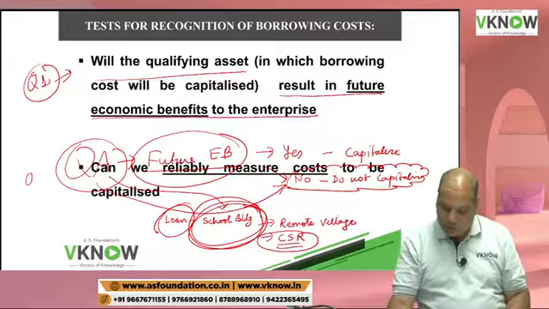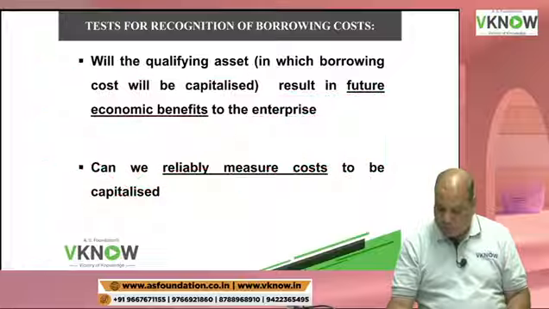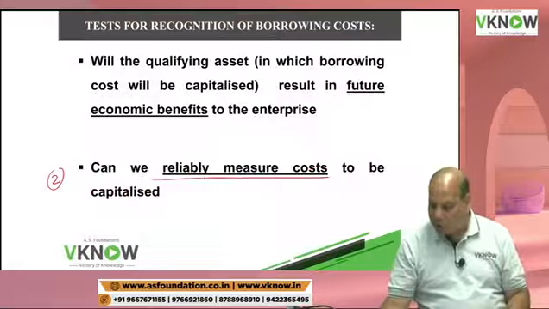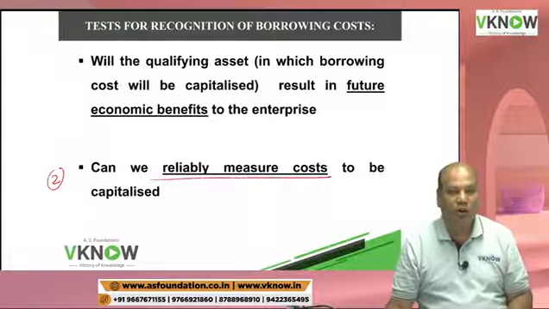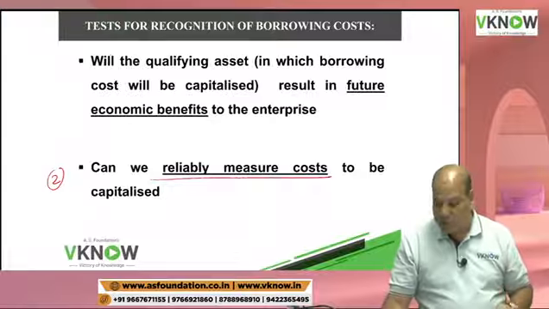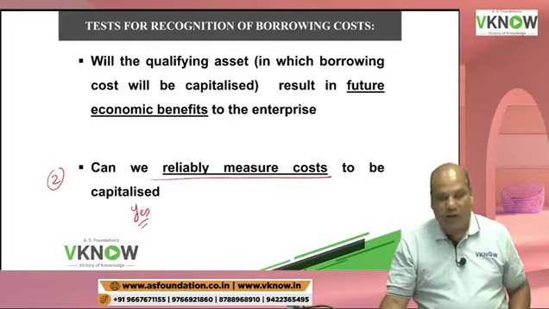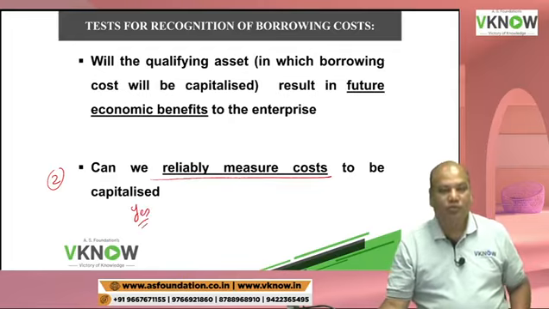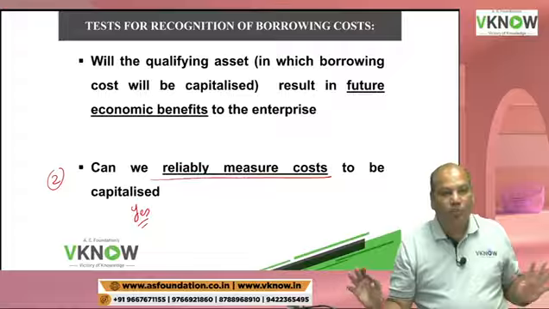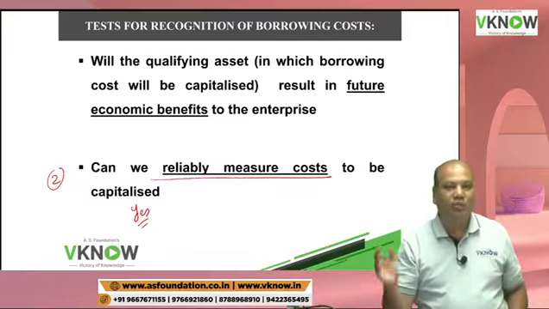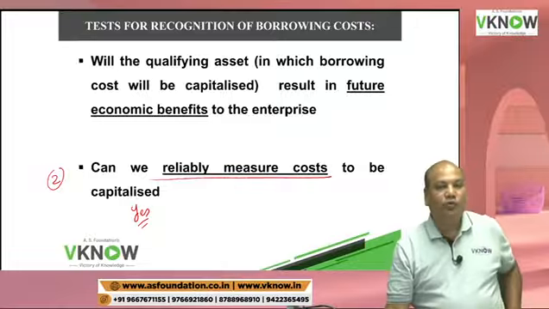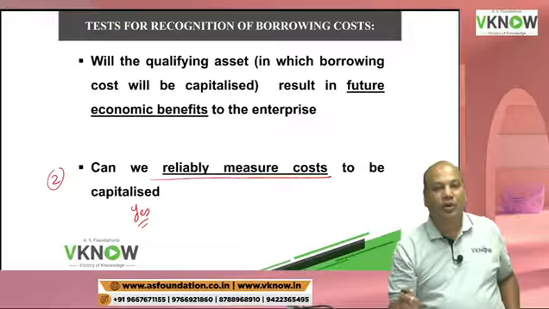Second condition to be satisfied, question number 2 you need to ask is, can the borrowing cost be reliably measured? Can the borrowing cost be reliably measured? If the answer is yes, borrowing cost can be reliably measured, because borrowing cost sometimes can be complicated also. You may have borrowing from multiple sources in multiple ways. So in case you think borrowing cost cannot be reliably calculated, then borrowing cost cannot be capitalized.